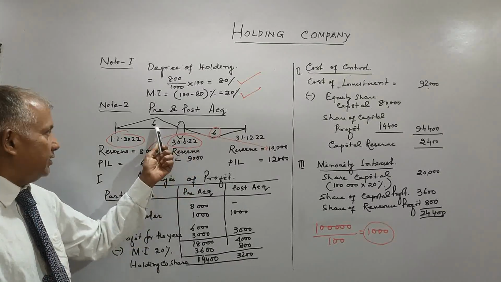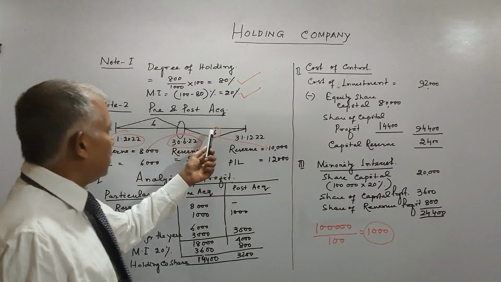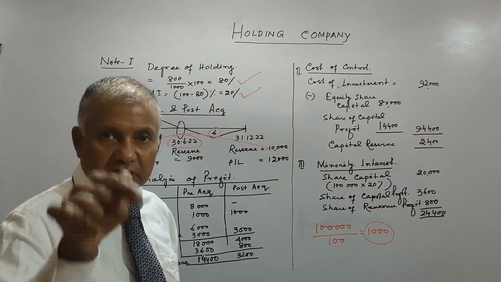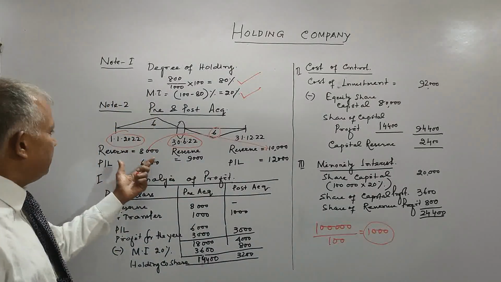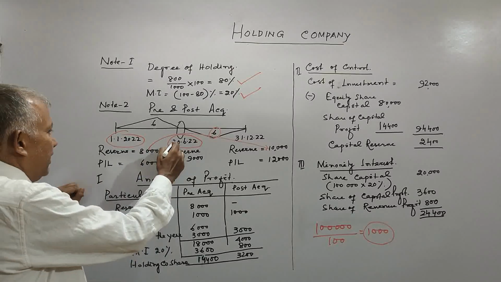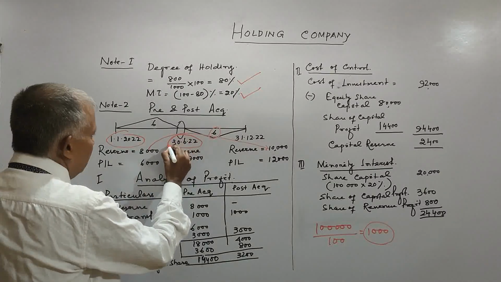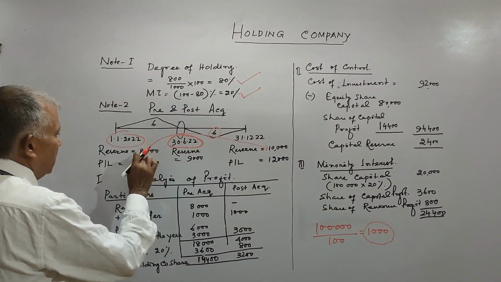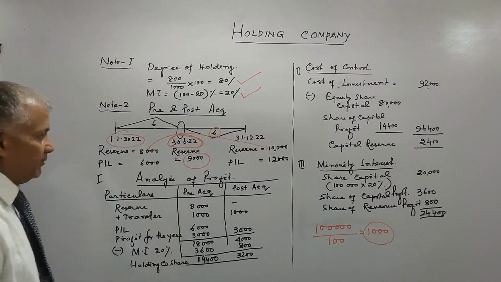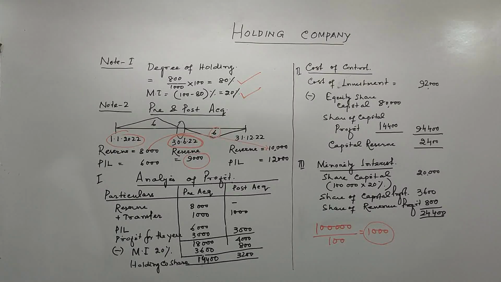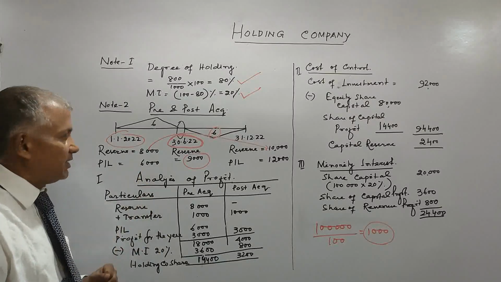Out of 2,000, 1,000 is for the first 6 months, and for the 6 month post-acquisition period it is again 1,000. So reserve as on 30/6/2022, the date of acquisition, will be 8,000 plus 1,000, total 9,000, right?